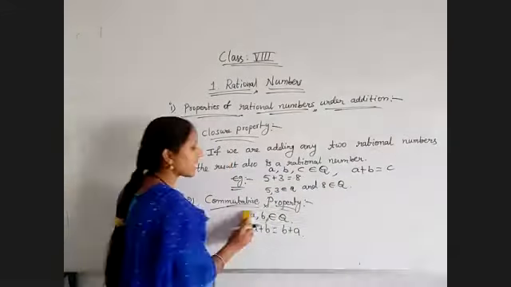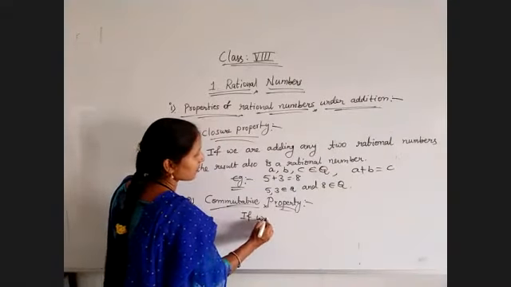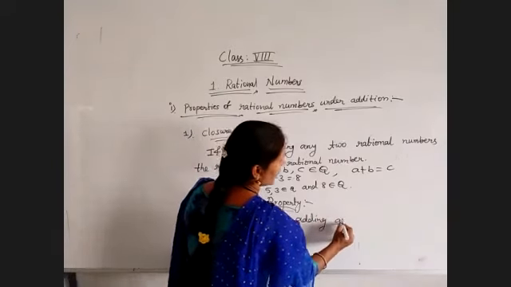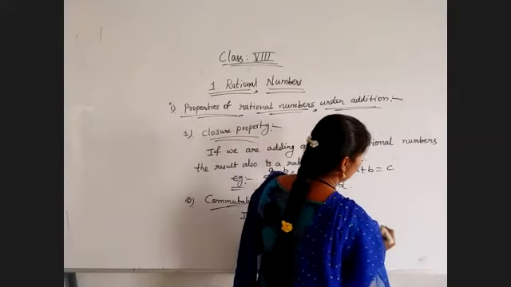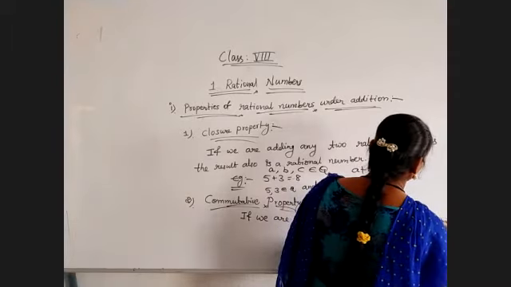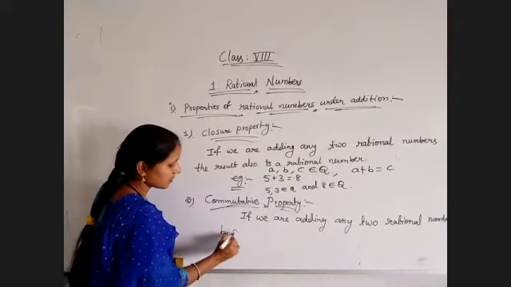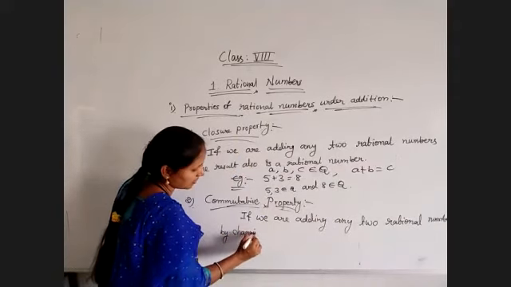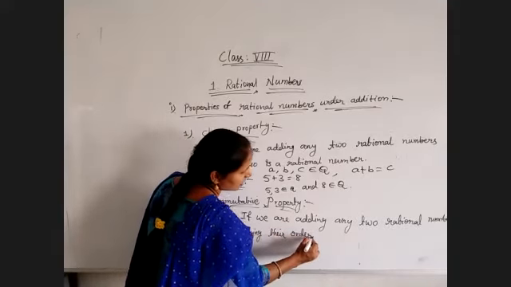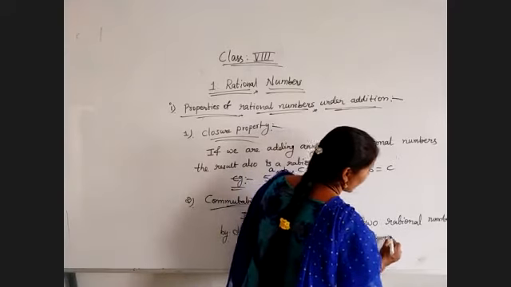So simply I will write in words: if we are adding any two rational numbers, by changing their order, the result will remain the same.